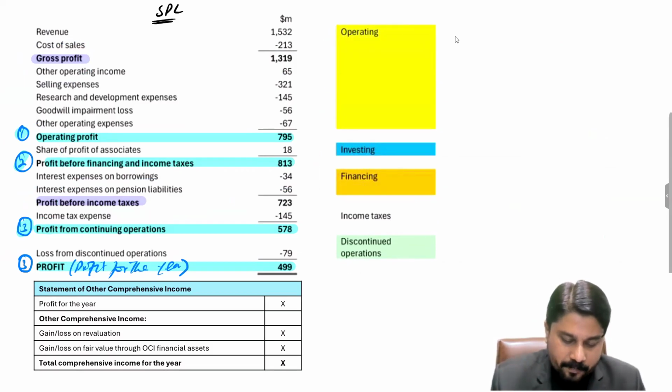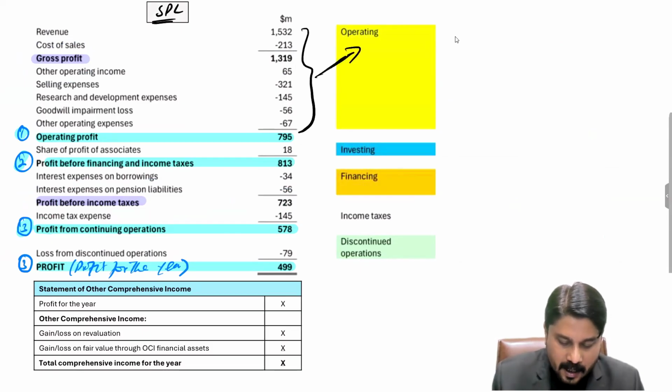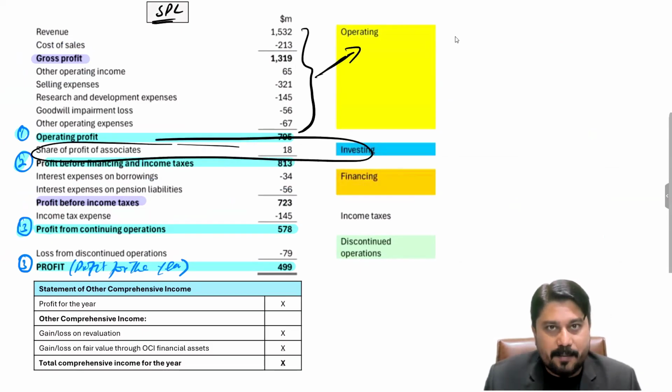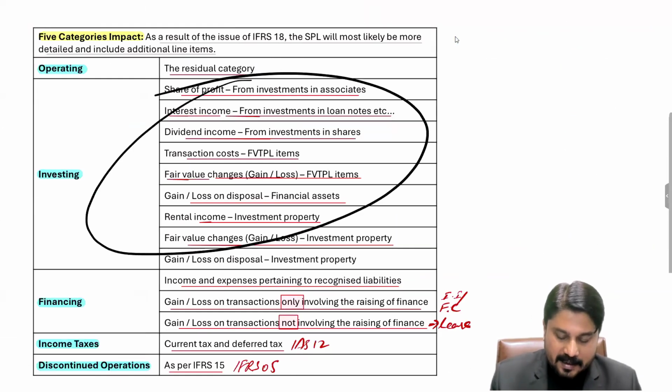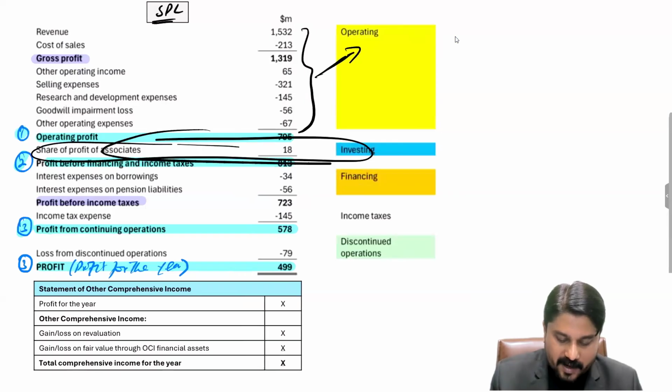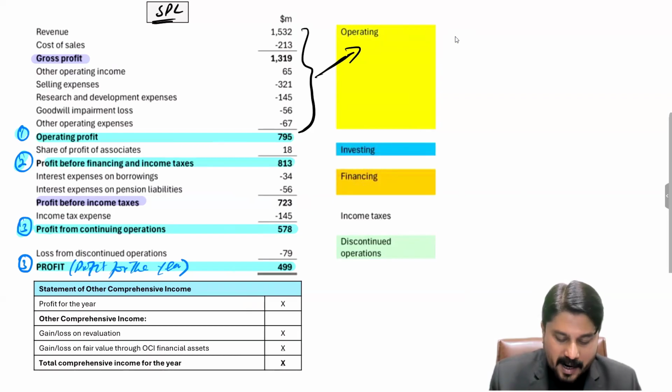And let's sum up what we have discussed till now. When the company makes the statement of profit or loss according to IFRS 18, all these items pertain to operating activity. For investing activity, for example, over here it's only one. Any of these things can be there over here for investing activities. So this is also important to keep in mind. Only one example is over here. For operating activity, these elements are to be considered.